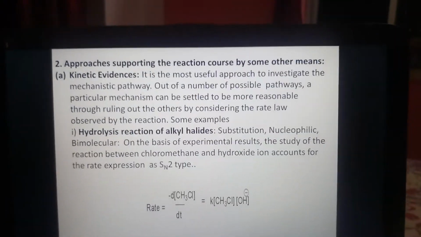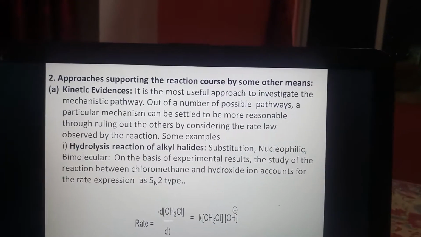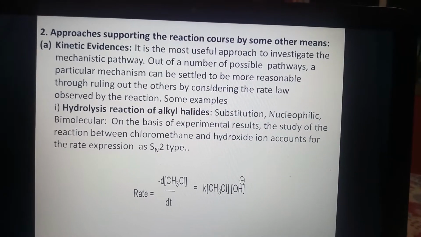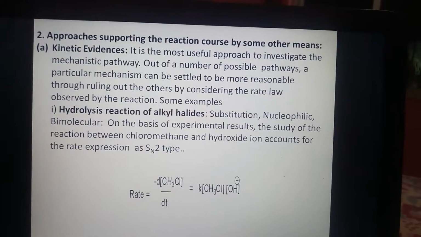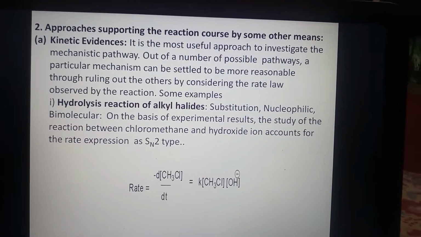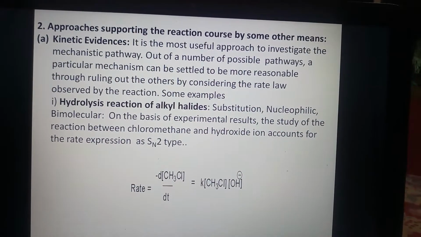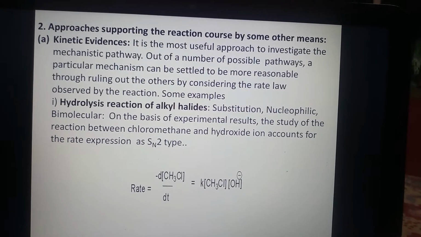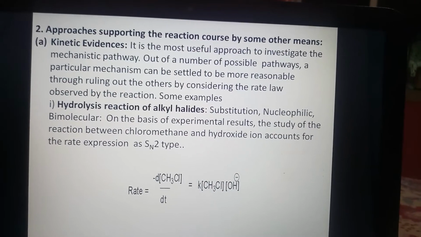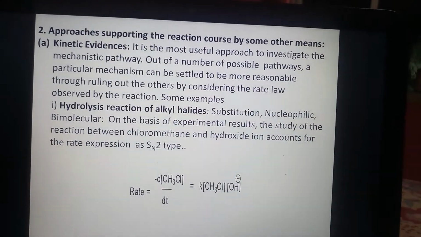Now, the second point is approaches supporting the reaction course by some other means. There are some evidences. Number one is kinetic evidences. It is the most useful approach to investigate the mechanistic pathway. Out of a number of possible pathways, a particular mechanism can be settled to be more reasonable through ruling out the others by considering the rate law observed for the reaction.